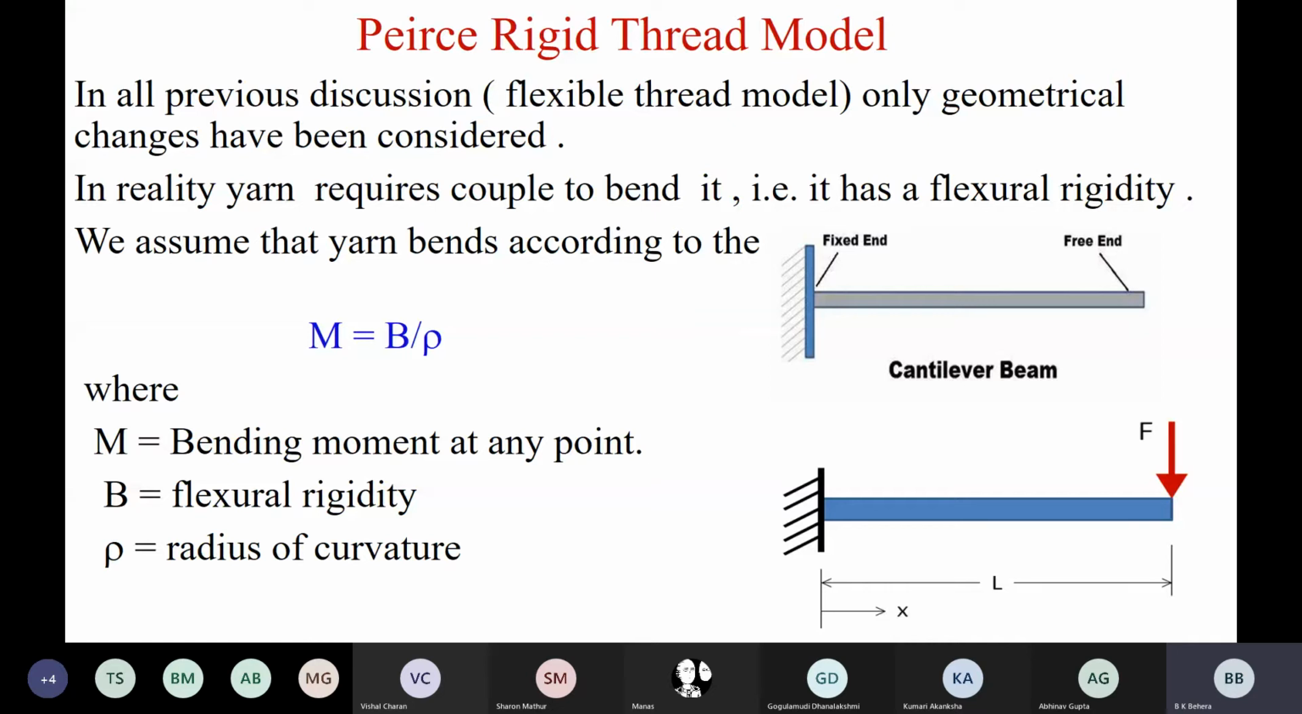M is equal to B upon rho. Remember this concept, these first principles. It is called the first principles law of bending. It holds good only for engineering material. It does not hold good for textile fabric. How? That we will discuss today. Remember, M is equal to B upon rho is only applicable to engineering material. It's not applicable to woven fabric or knitted fabric or non-woven fabric. Textile materials are anisotropic materials. They're not isotropic materials.